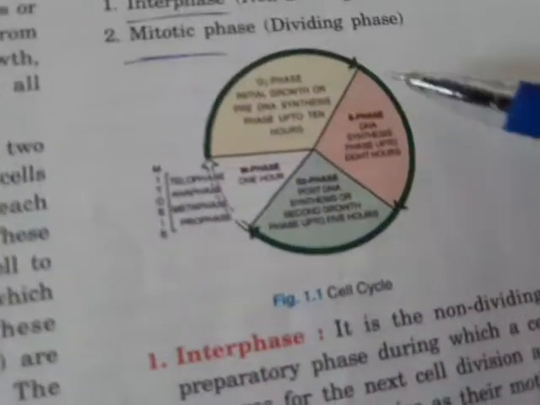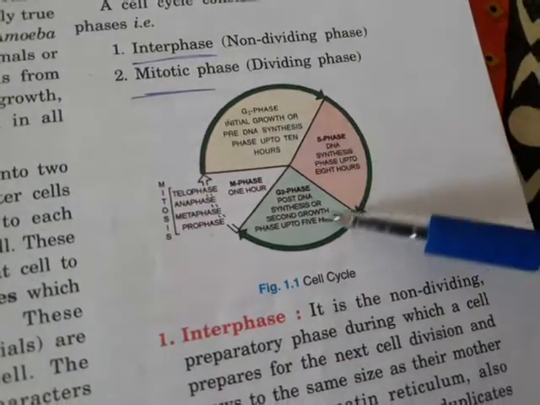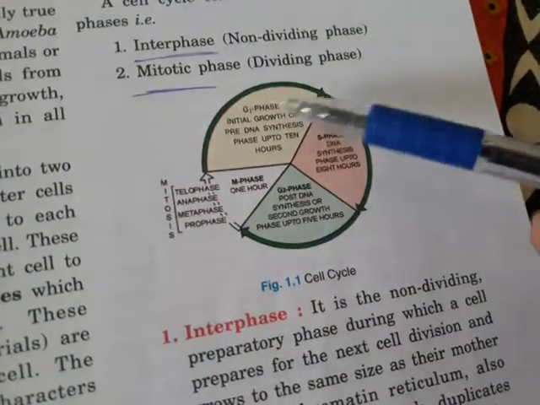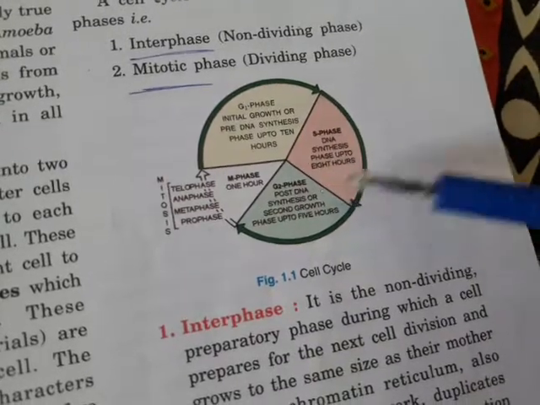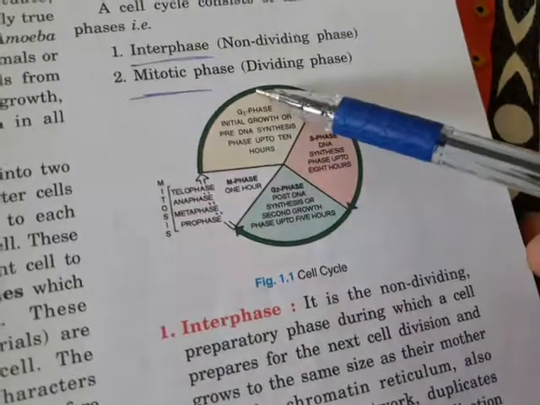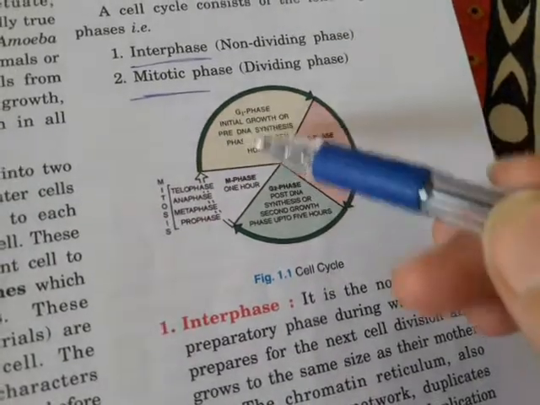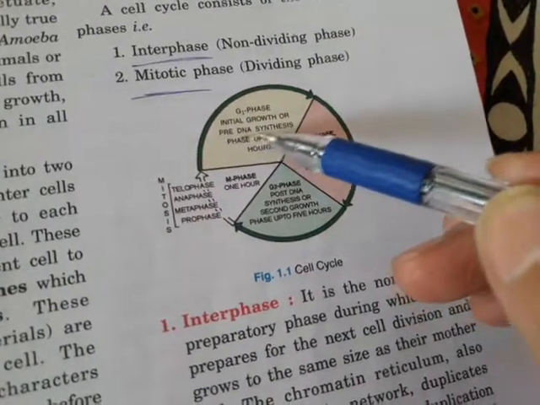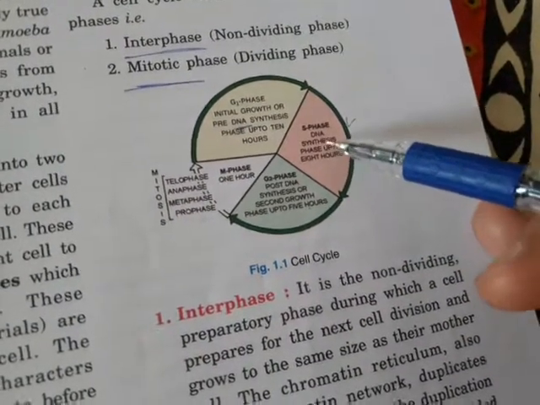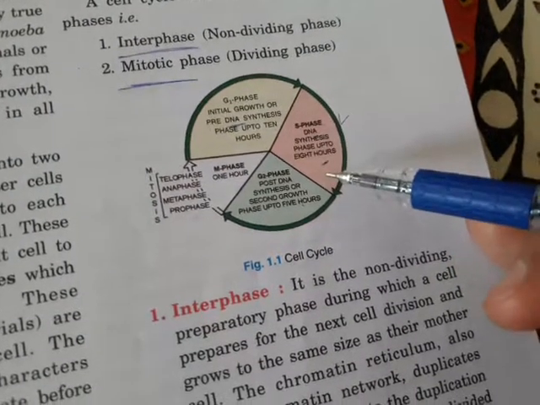Just see this cell cycle here. From here to here is the interphase. This is the longest phase. It is also called the resting phase of the cell, but in this case the cell is not really resting, it is just not dividing. First is the G1 phase, the growth phase. In the first growth phase, there is pre-DNA synthesis basically. Then the S phase, the synthesis phase, which lasts up to 8 hours, and DNA synthesis takes place.